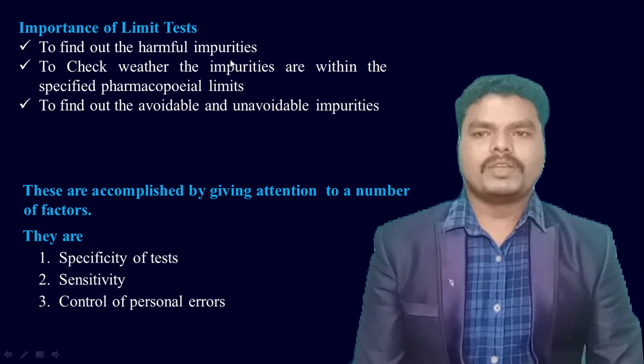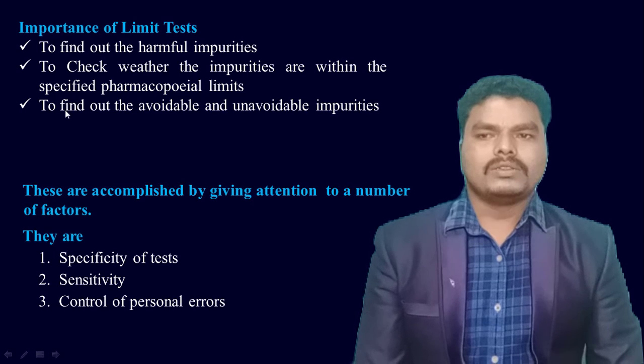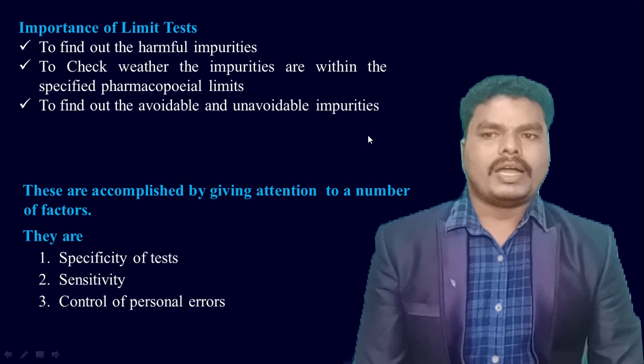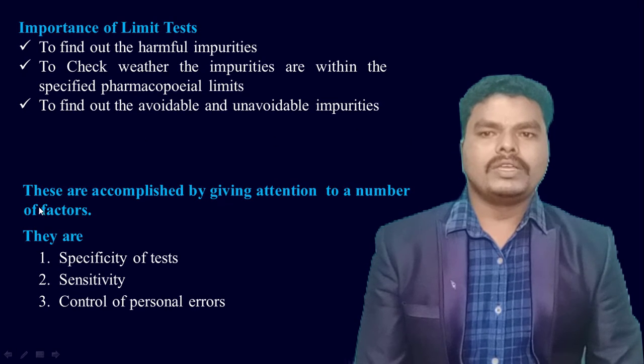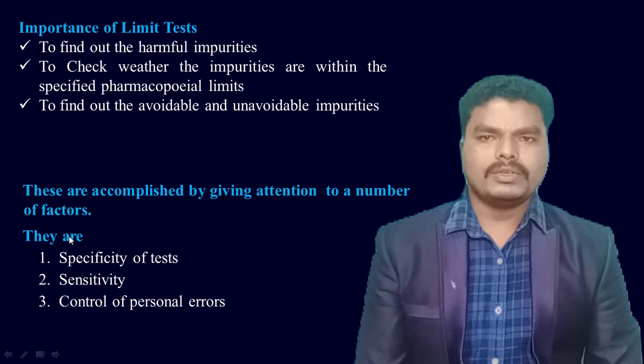Coming to the importance of limit tests, these limit tests are used to find out the harmful impurities in substances. They are used to check whether the impurities are within the specified pharmacopoeia limits or not. And also they are used to find out the avoidable and unavoidable impurities which are present in the substance.